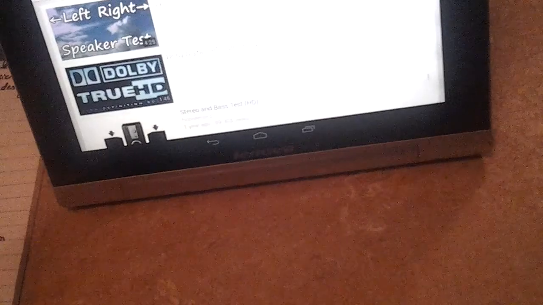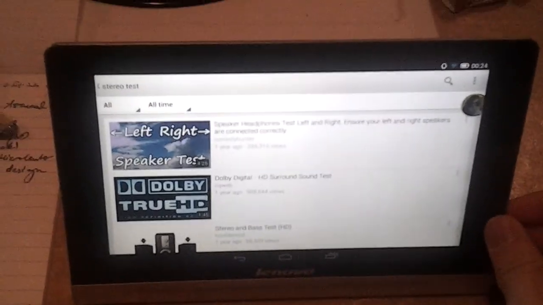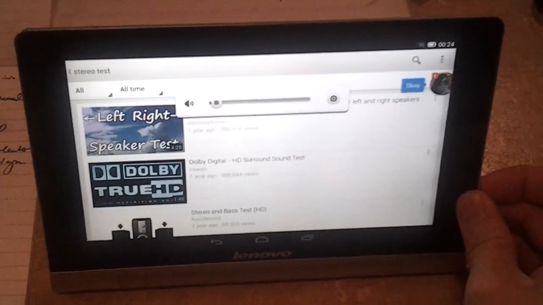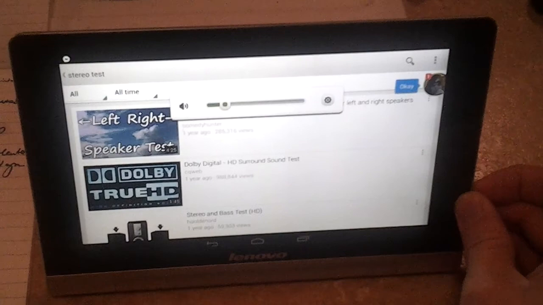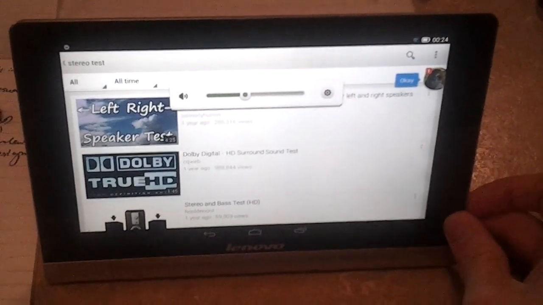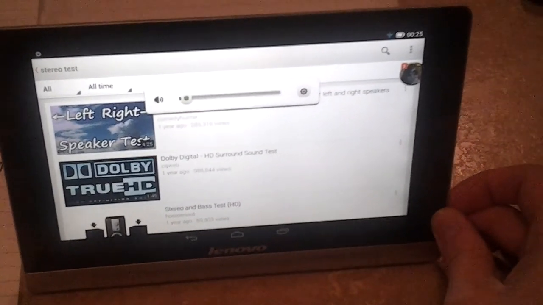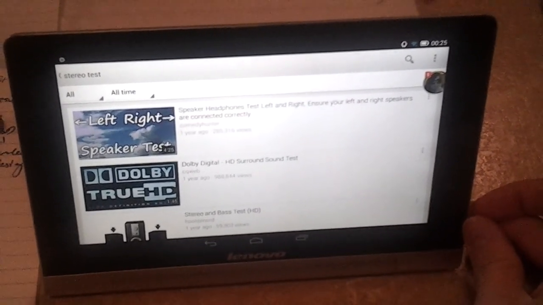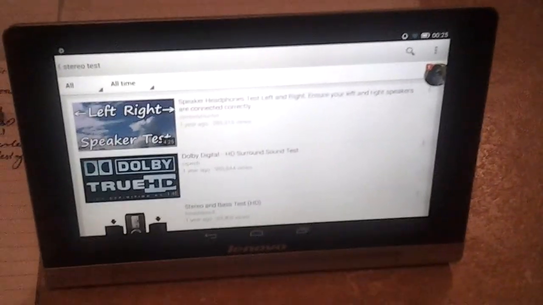If I flip this thing over, it reorients itself. And if I press the top volume button in this orientation, the volume increases. And if I press the bottom volume button, the volume decreases. That is pretty awesome attention to detail.